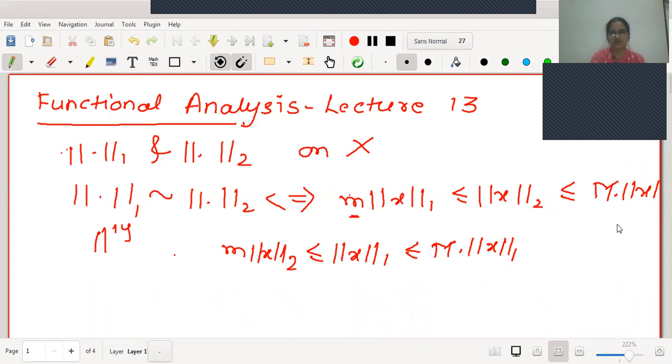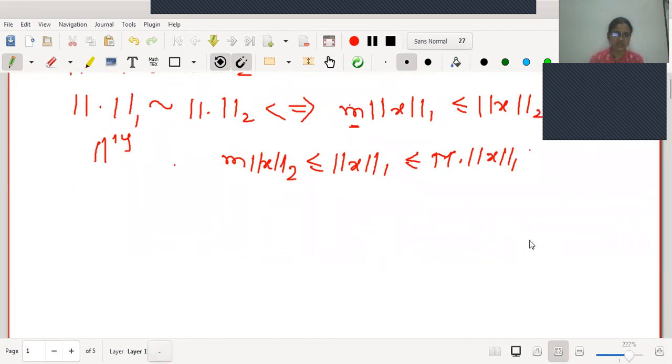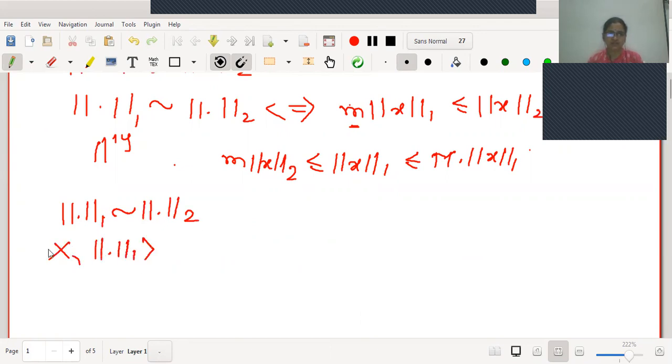Apart from this, we have seen many characteristics also. The first characteristic we have seen is that if the two norms are equivalent, say norm 1 is equivalent to norm 2, then if (X, norm 1) is a Banach space, then we can say that (X, norm 2) is also a Banach space.